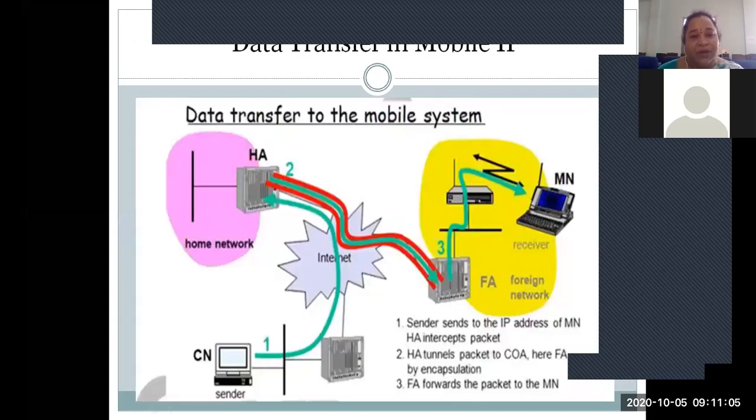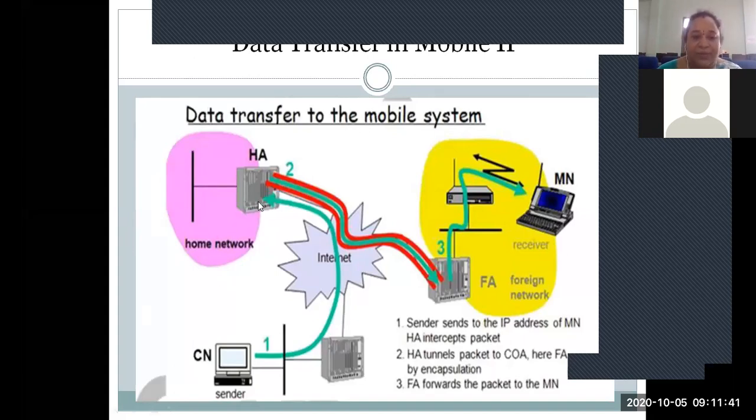And we also discussed how the data transfer will take place in this mobile IP, right? While the data is communicating between the correspondent node and the mobile node, where the mobile node is not present in the home network, even though it belongs to the home network, it has moved to a new location called the foreign network. In that case, the correspondent node communicating with the mobile node just knows the address of the home network itself, so the correspondent node sends the packet with the home node IP address itself.